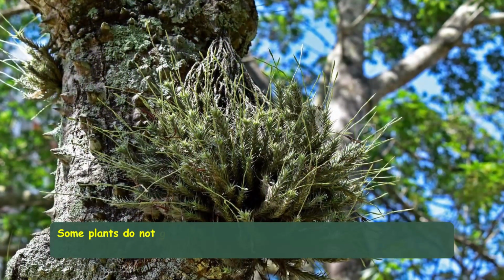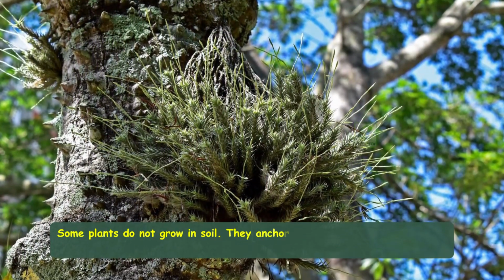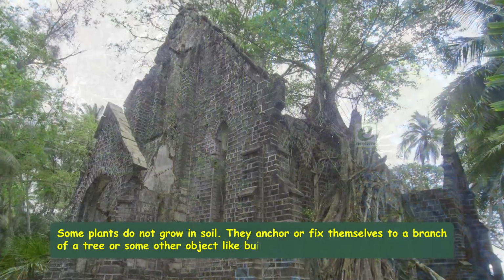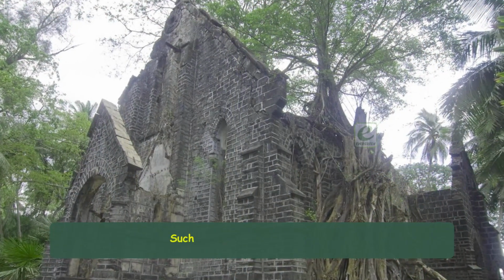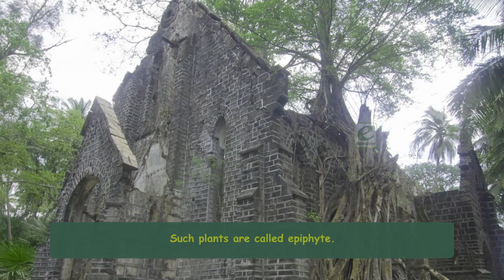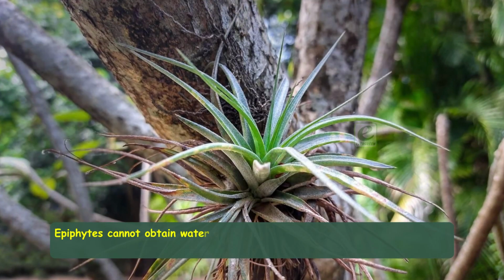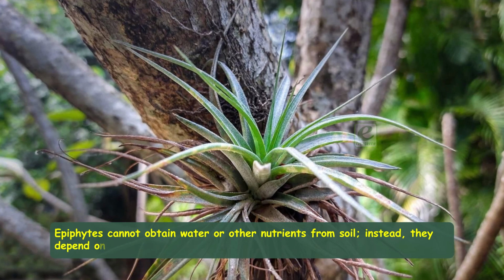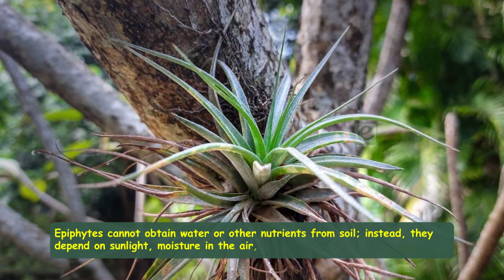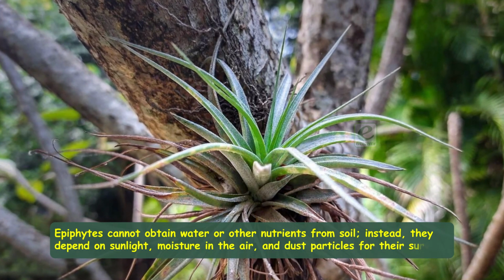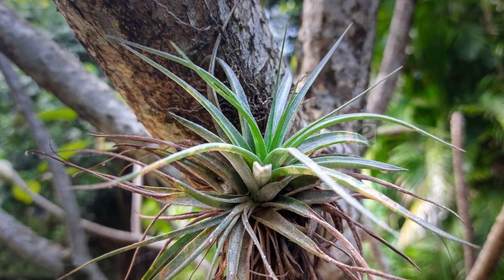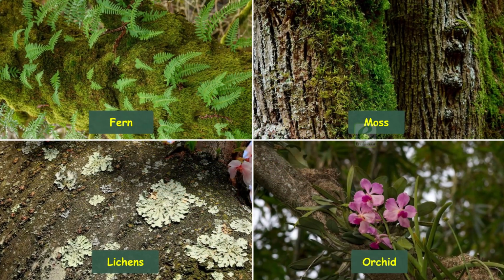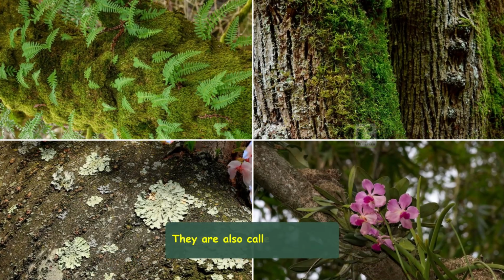Some plants do not grow in soil. They anchor or fix themselves to a branch of a tree or some other object like a building or pole. Such plants are called epiphytes. Epiphytes cannot obtain water or other nutrients from soil. Instead, they depend on sunlight, moisture in the air, and dust particles for their survival. Some of the common epiphyte plants are fern, moss, lichens, orchid, etc. They are also called air plants.